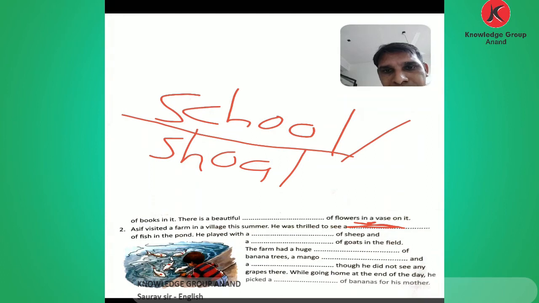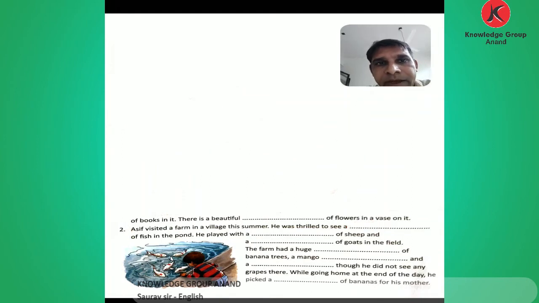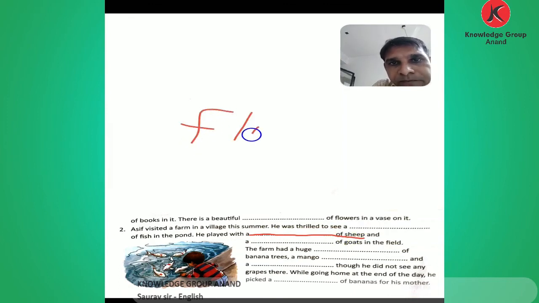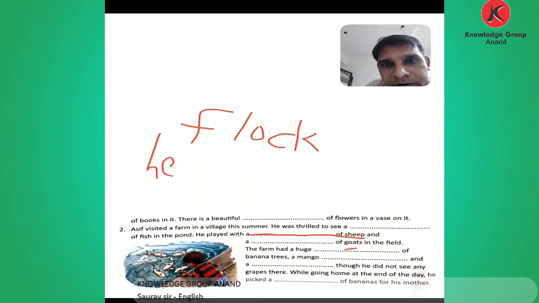He played with a blank of sheep and a blank of goats in the field. I already said so many collective nouns. Okay, so in this blank, blank of sheep. What? Here write flock of sheep. Flock of birds and flock of sheep. And goats, herd of goats here. Right, herd of goats in the field. Herd of elephants also. Goats and elephants.